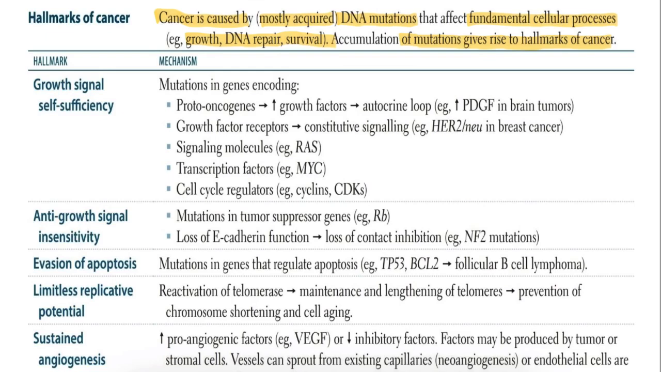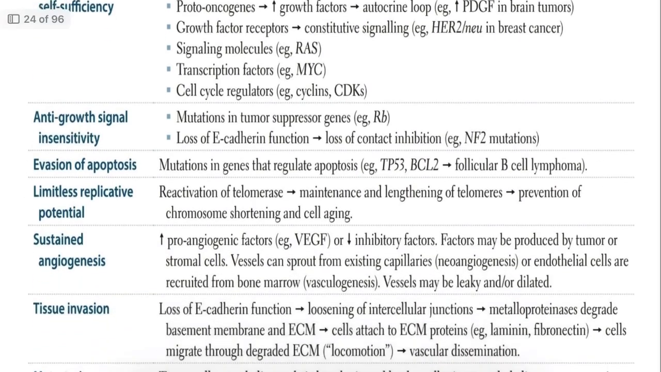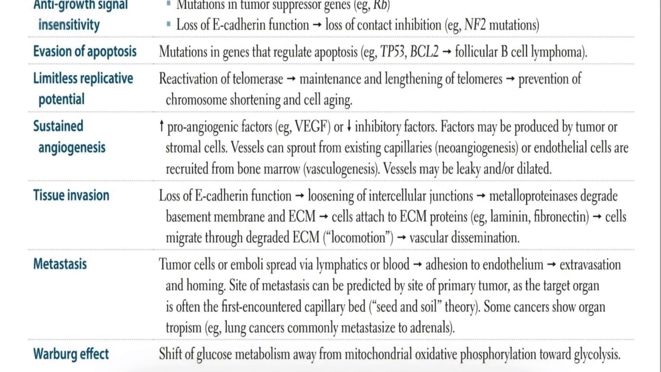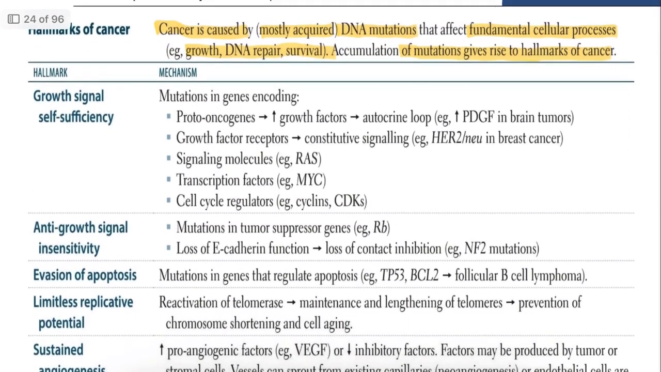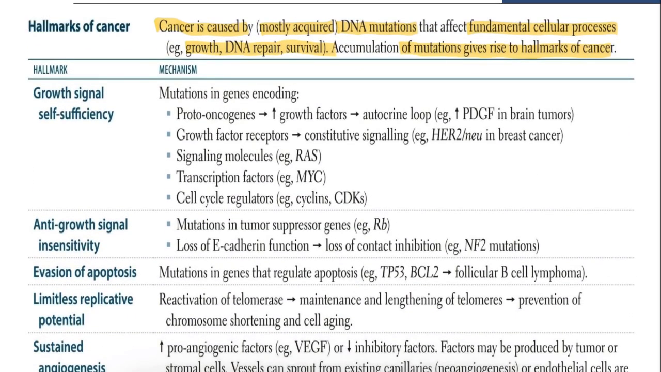Second one, anti-growth signal insensitivity. Third one, evasion of apoptosis. Fourth one, limitless replicative potential. Fifth one, sustained angiogenesis. Sixth one, tissue invasion. Next, metastasis and Warburg effect. Okay, so now we are going to discuss each and every major hallmark.